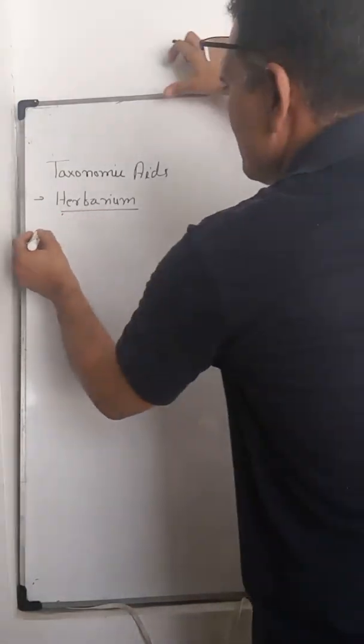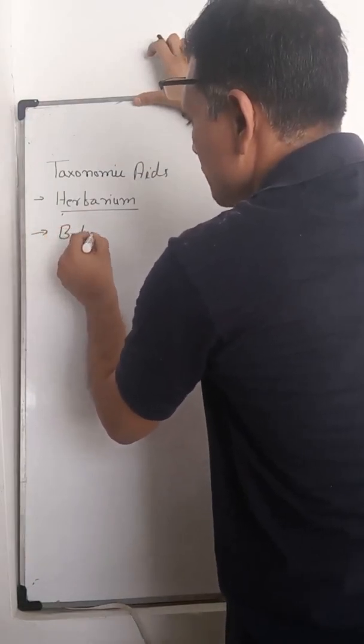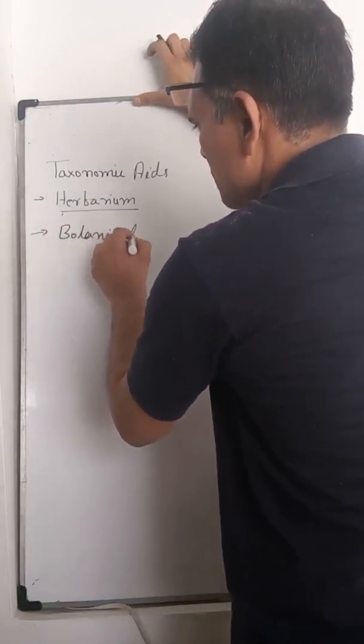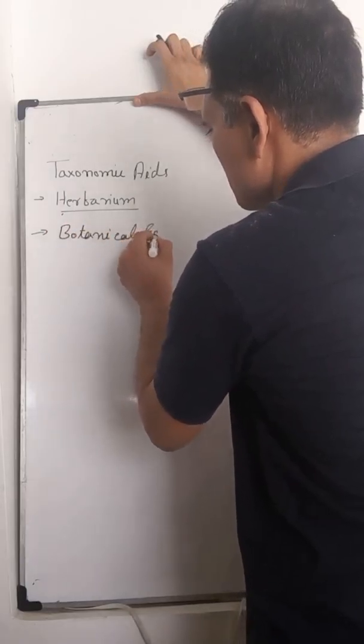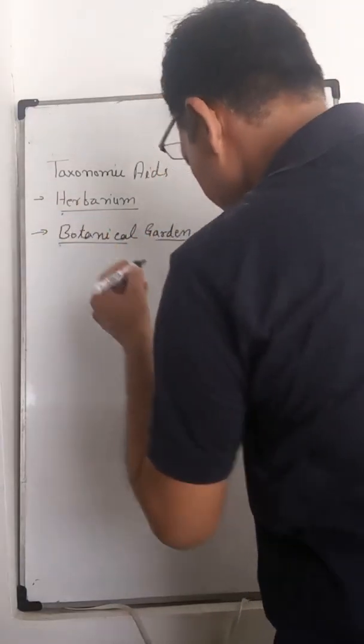Another one we studied is the botanical garden. Botanical gardens are the places where live specimens are grown.